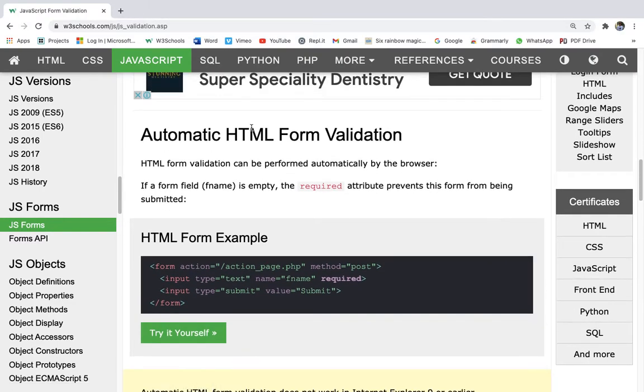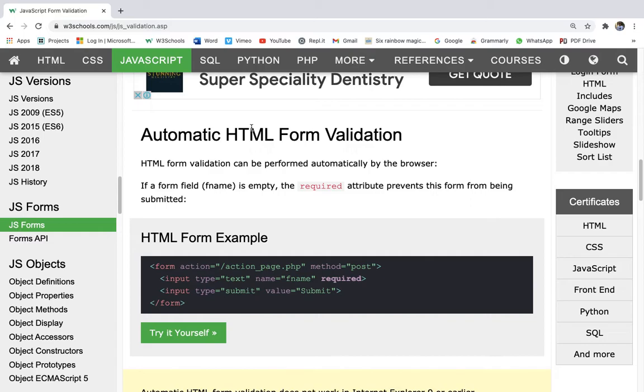How we are checking that the number is between 1 and 10. Okay, so now we are on automatic HTML form validation. HTML form validation can be performed automatically by the browser also.